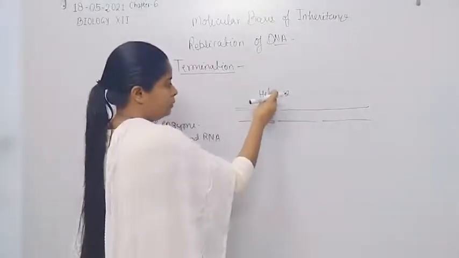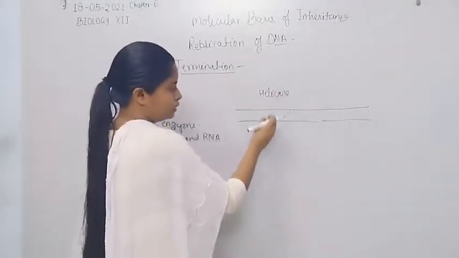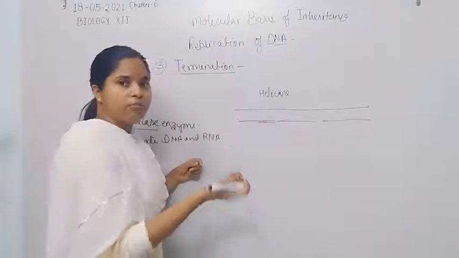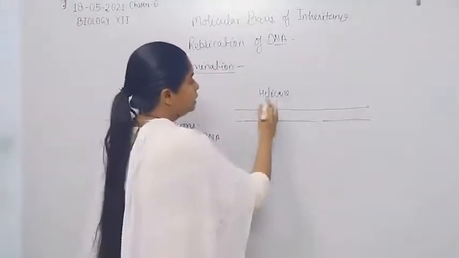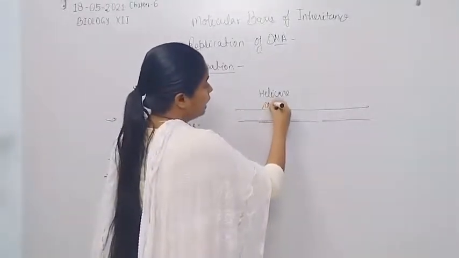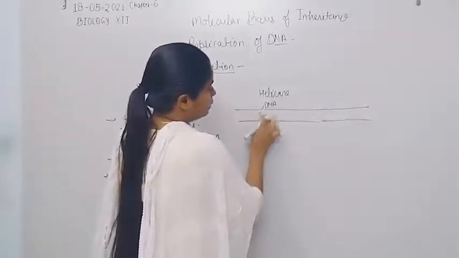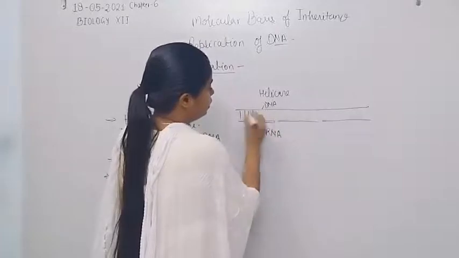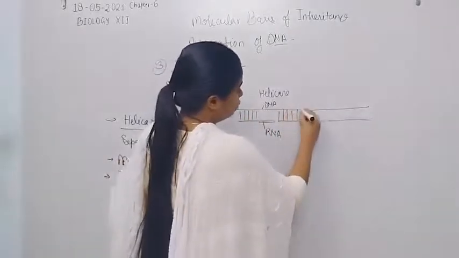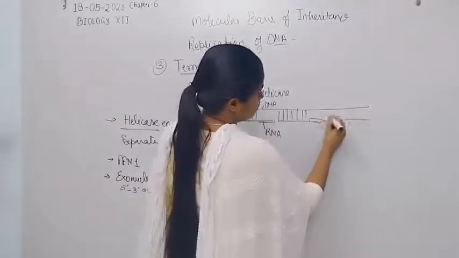The helicase enzyme is required for the breakdown of the double or triple hydrogen bonds only in the hybrid structure, DNA and RNA.